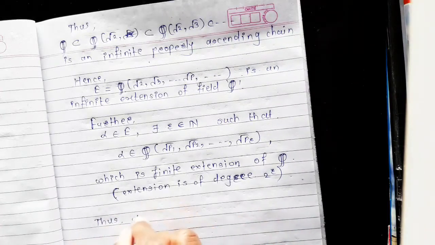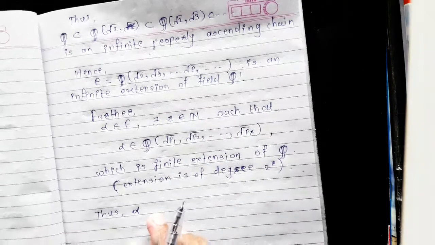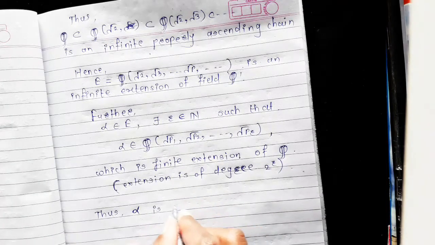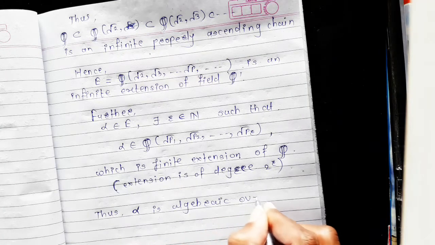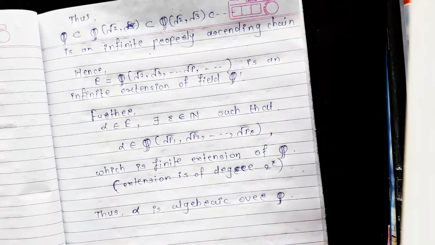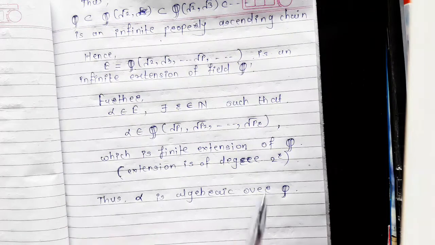Thus this alpha is algebraic over the set of rationals.